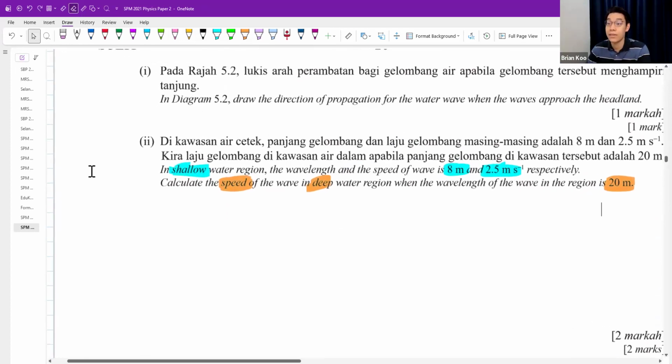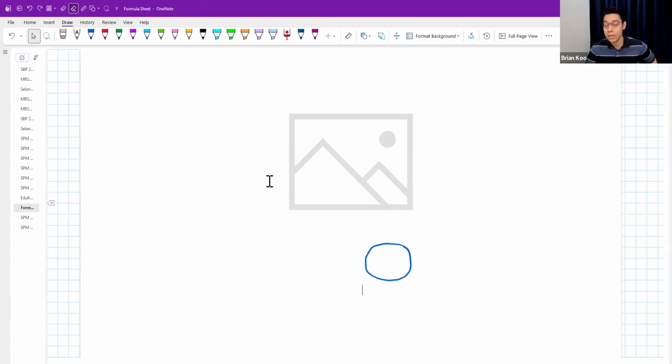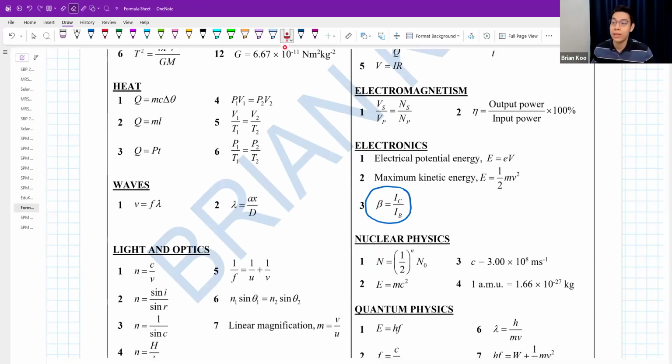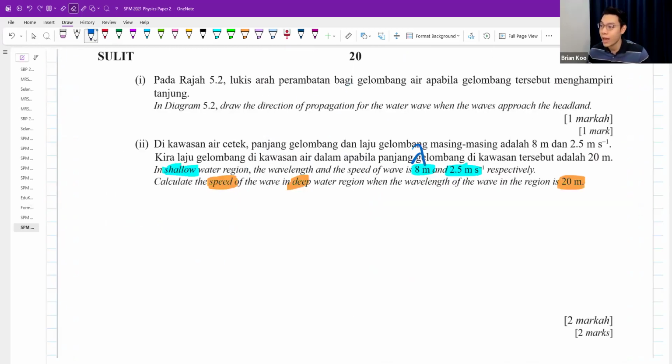Now, this is a very good question because if you go and look at the formula sheet, you see wave only got 2 formulas. One is the interference one. One is V equals to F lambda. Like that only. Then you see the information that they give you is a bunch of wavelength and speed. Okay, this one is the wavelength. Maybe I call this wavelength in the shallow region, speed in the shallow region. This one is in the deep region. Okay. All right, small letter, easier to see. Deep region. Okay, I want to find the speed in the deep region.